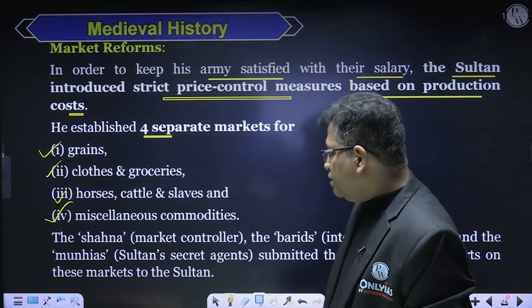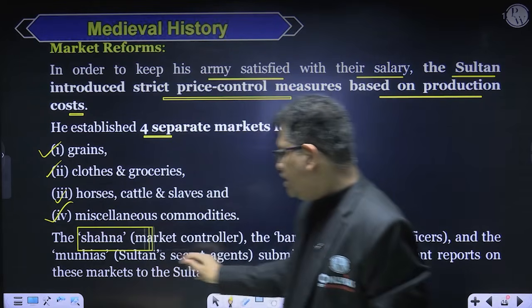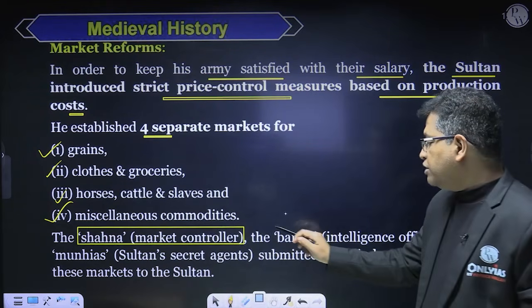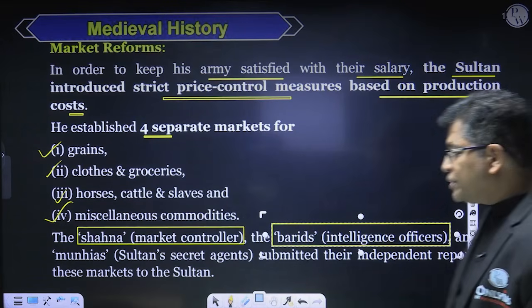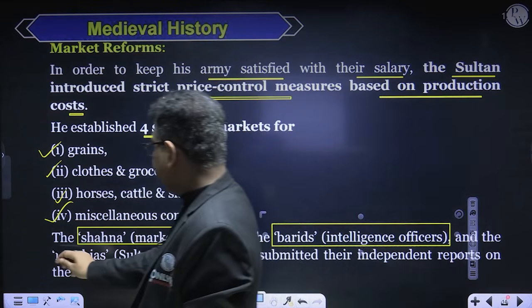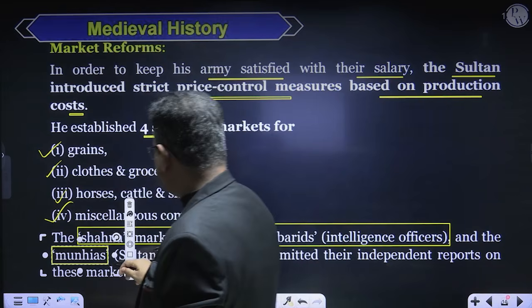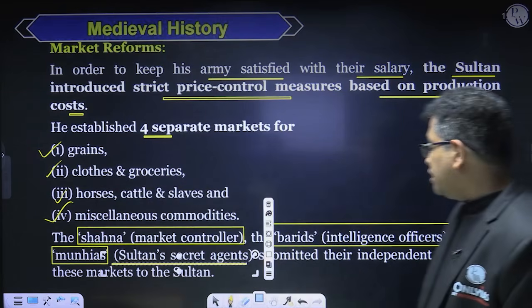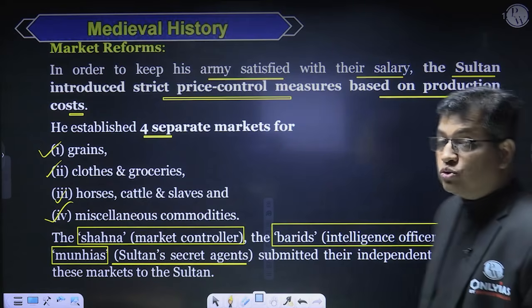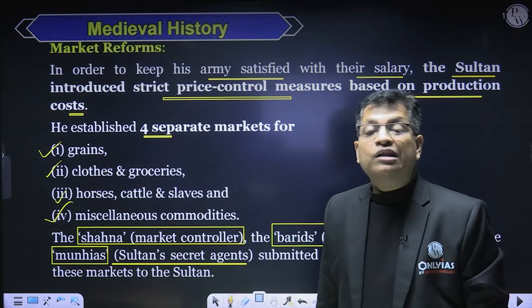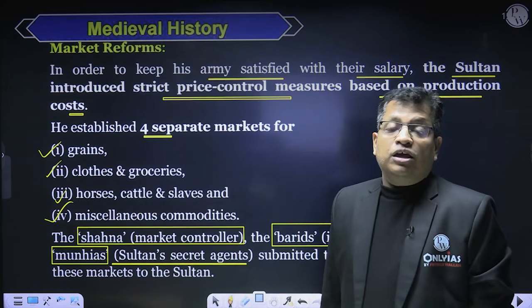There used to be a market controller, known as Shahna. Then there were the Barids, who were intelligence officers, and the Munhiyans, the direct secret agents of the Sultan, who submitted independent reports on these markets to the Sultan so that he could cross-check the information.